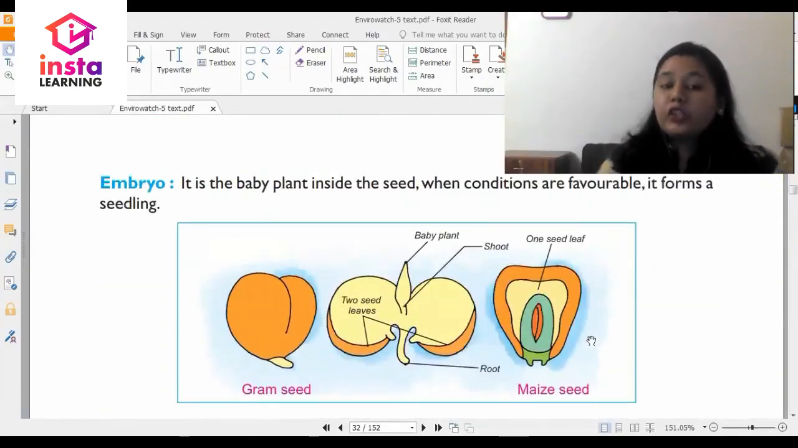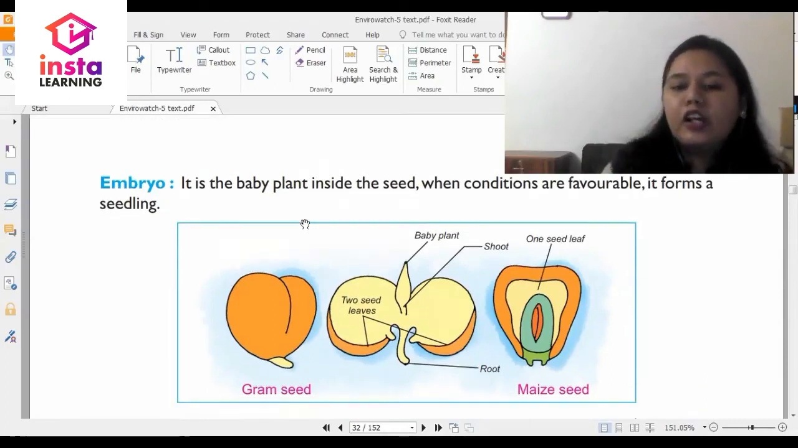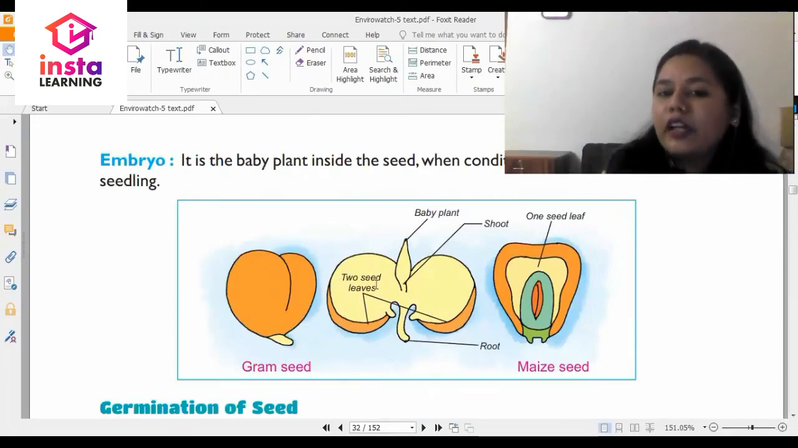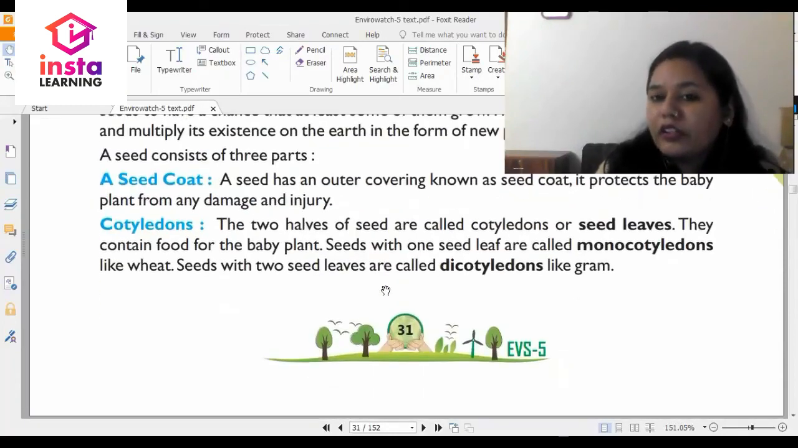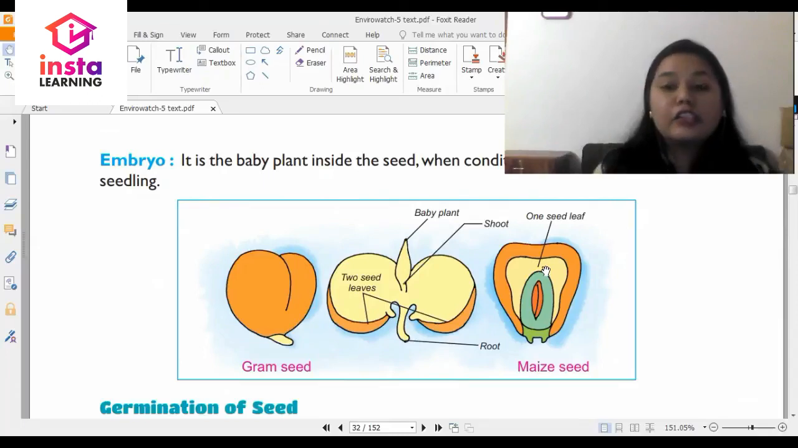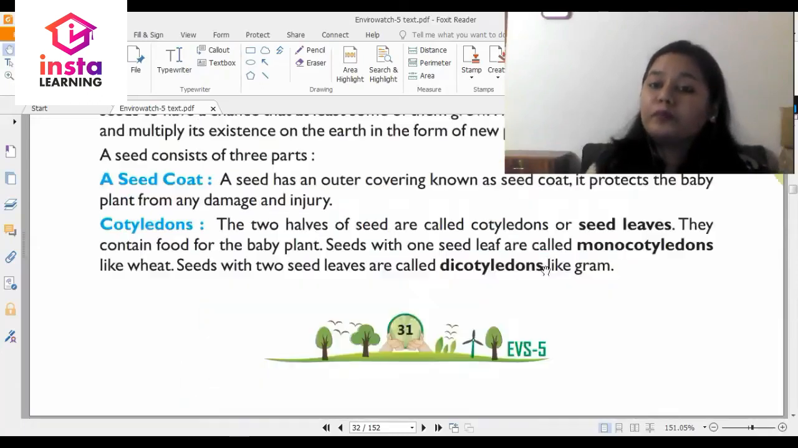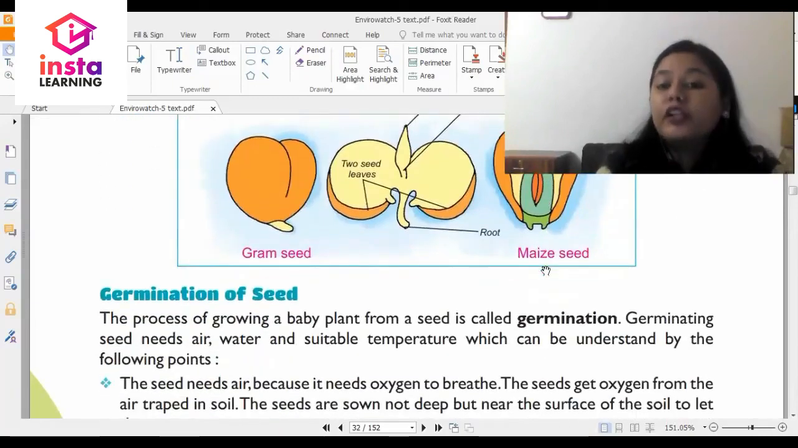All right. Then you talk about the embryo. What is embryo? It is the baby plant inside the seed, which, when conditions are favorable, forms a seedling. So you can see this gram seed. It has two seed leaves. What is it called? It is called cotyledons, and then it has a baby plant. And the maize seed has one seed leaf. It is called the monocotyledons.